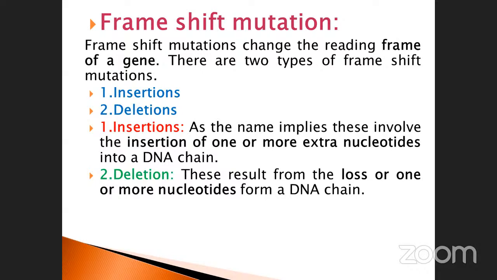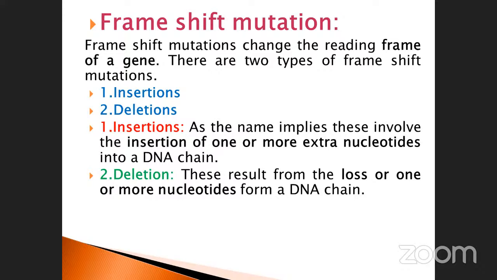Frame shift mutation changes the reading frame of your genes. There are two types of frame shift mutation: one is called insertion, another is called deletion. Insertion means additions.